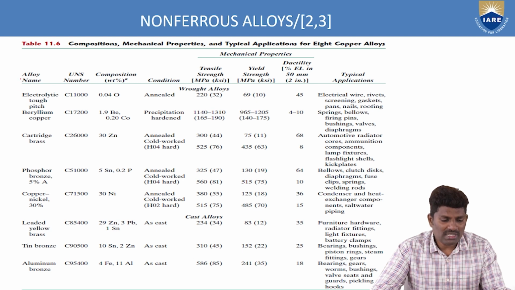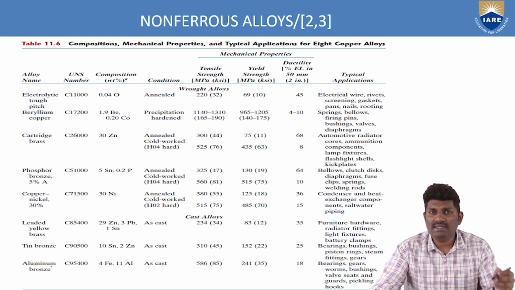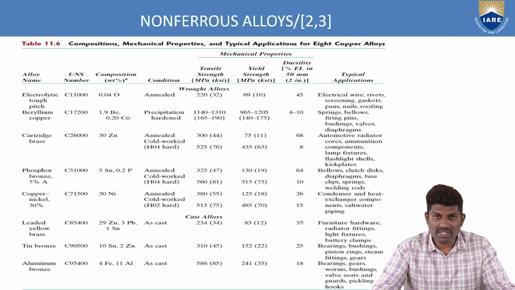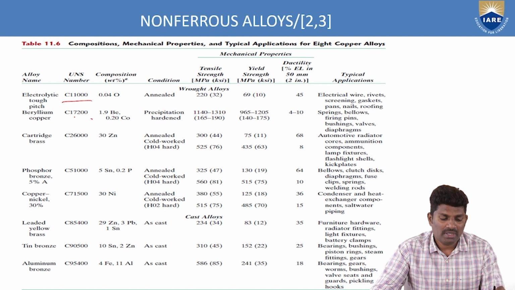So here if you see the alloy name, the first one refers to the alloying name. Electrolytic pitch, the next one is beryllium copper, cartridge brass, phosphor bronze, copper nickel, lead yellow brass, tin, aluminum. So all these are some of the alloying elements which we are giving to the base material, that is the copper. So based upon that combination, again you are giving some specification to that type of material. So what type of material based upon the composition we are adding.